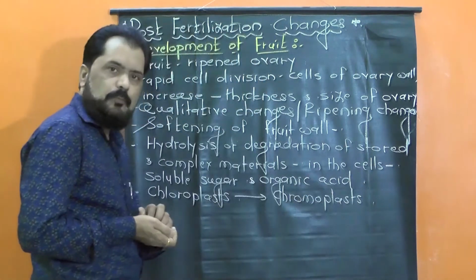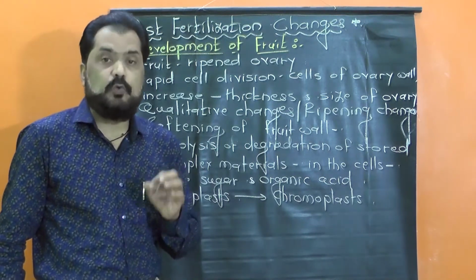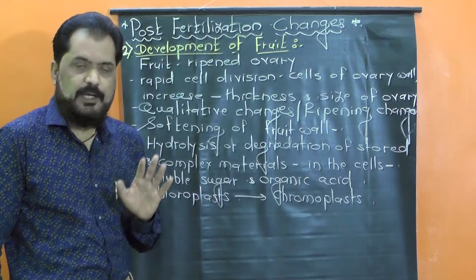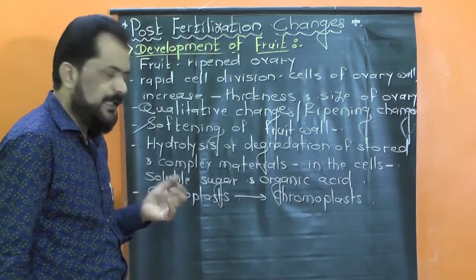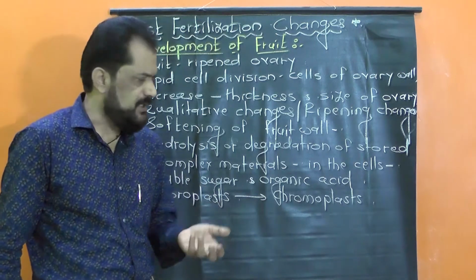We know that chloroplasts, that is green plastids, contain chlorophyll in abundant quantity, and chloroplasts are mainly responsible for photosynthesis.